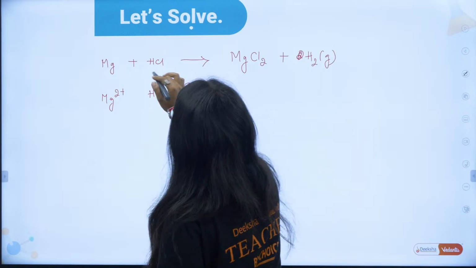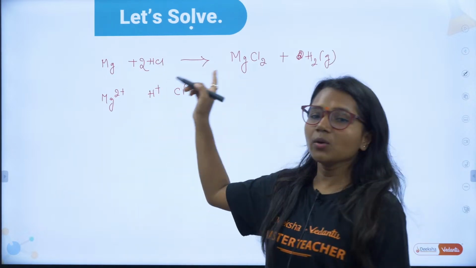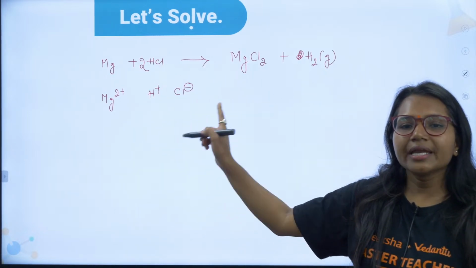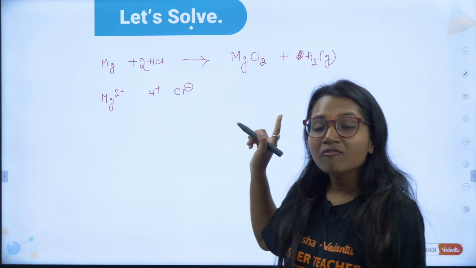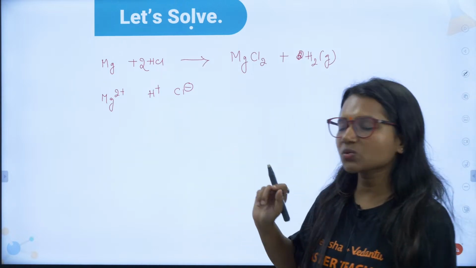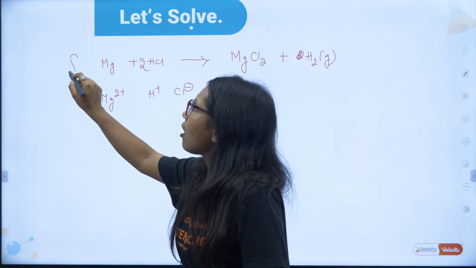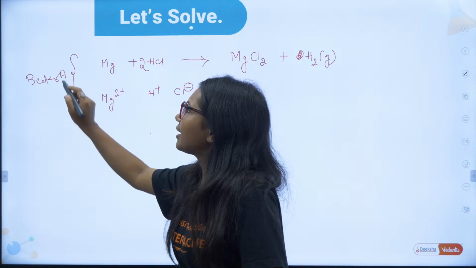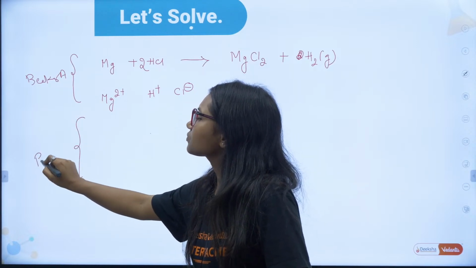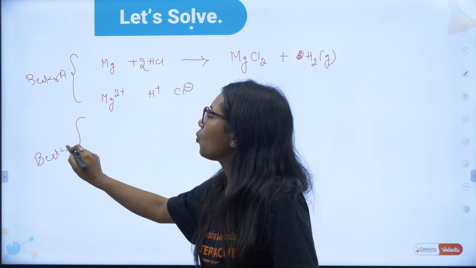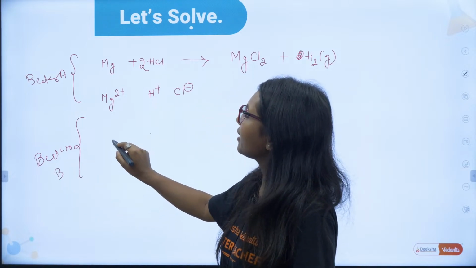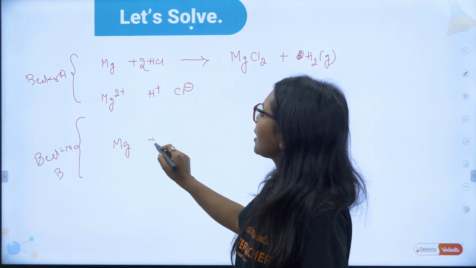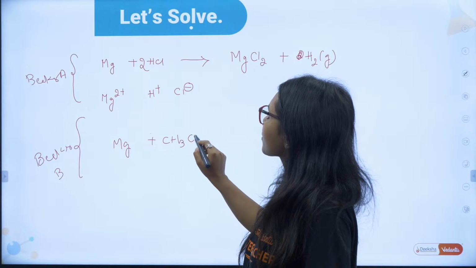Did you understand this reaction? Wherever you have doubt, just ask me. This is the story of beaker A. Now beaker B. In beaker B, we have taken magnesium plus acetic acid.